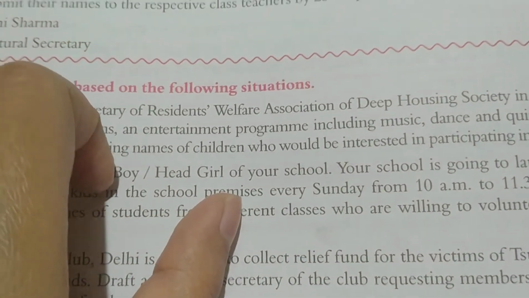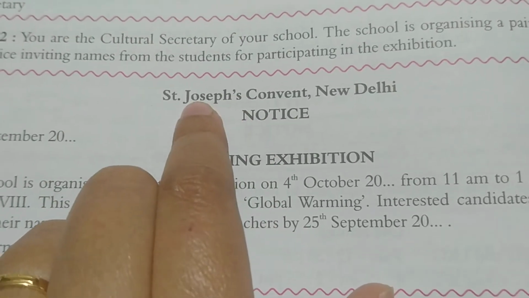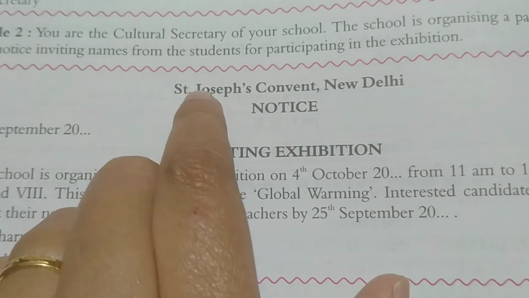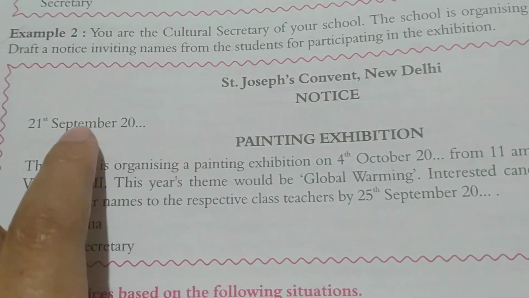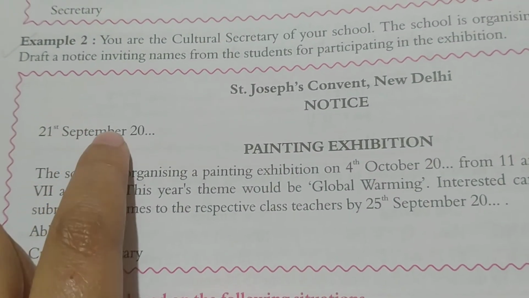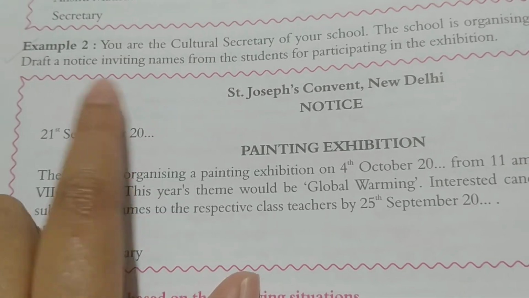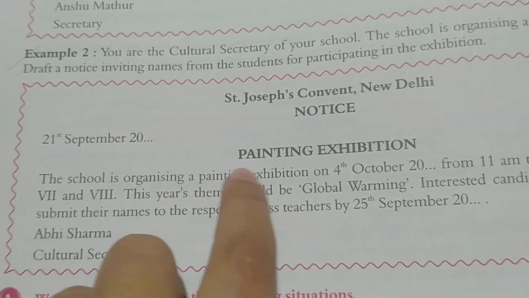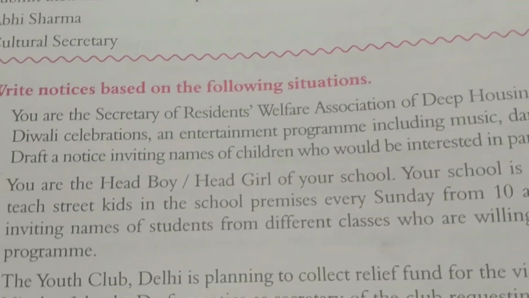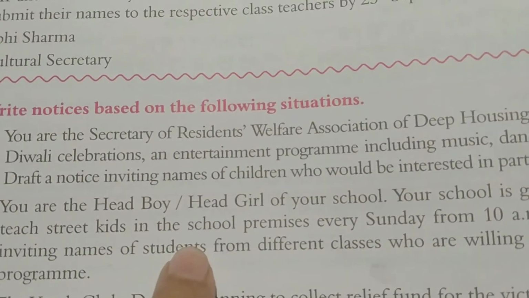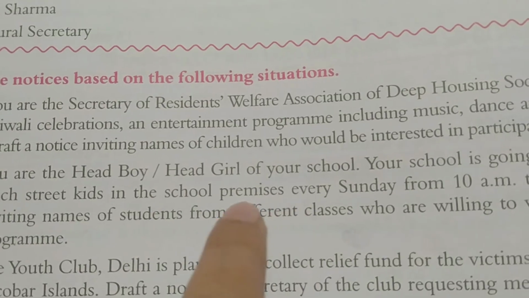How will you write it? You just have to write it in this way. Write the name of the school, Mount Carmel School, Ormanji. Notice. Then the date, 21st September, whatever the date is, write the current date. Then here it is written painting exhibition, but the topic is about teaching street kids, right?